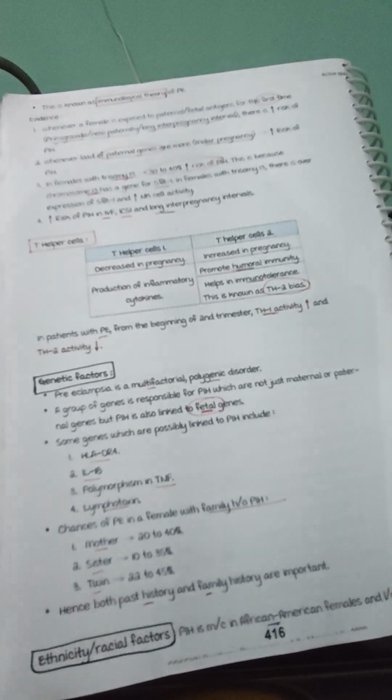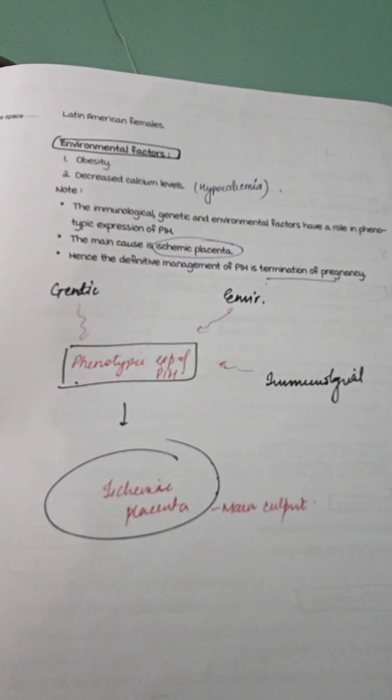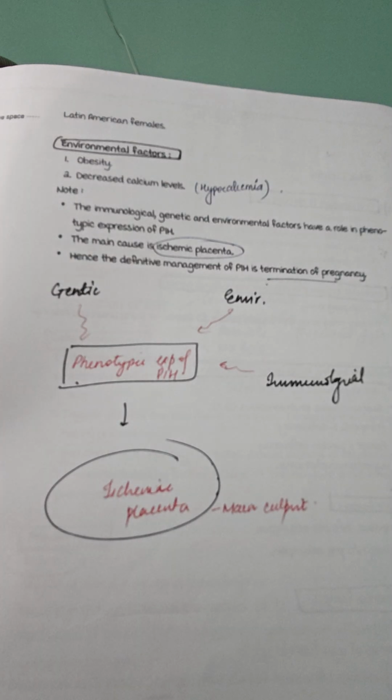Now, what is the role of ethnicity and racial factors? PIH is more common in African American females and Latin American females. And environmental factors like obesity and hypocalcemia are also risk factors. The immunological, genetic, and environmental factors play a role which changes the phenotypic expression in preeclampsia, causing an ischemic placenta, and hence this is the main culprit for preeclampsia. So, if the placenta is removed, then this is the treatment of preeclampsia, meaning the management of PIH. Definitive management is the termination of pregnancy.